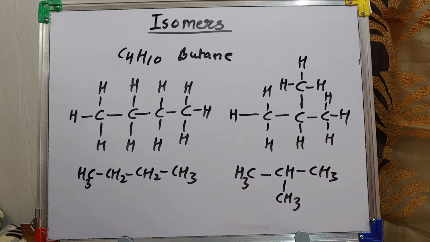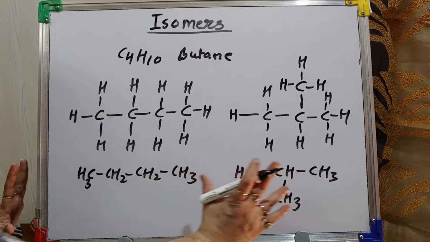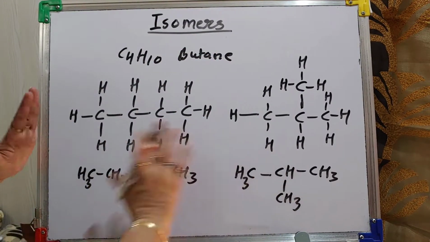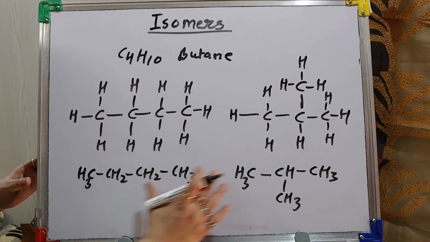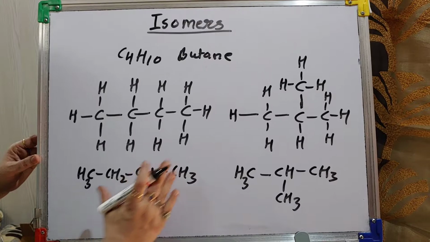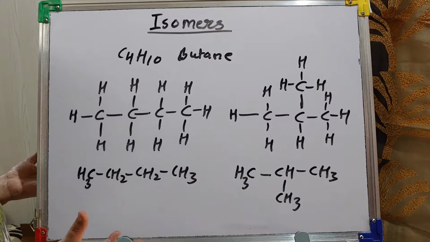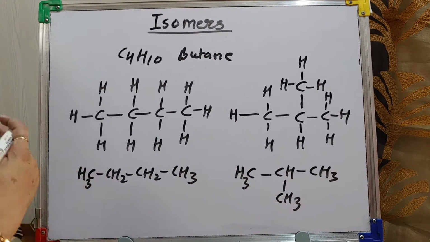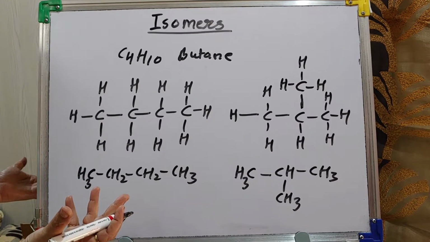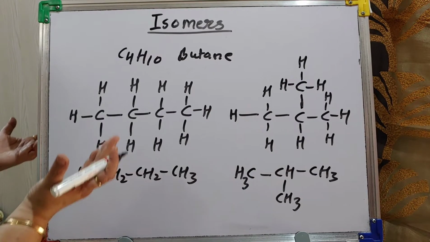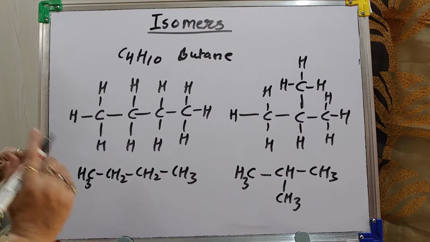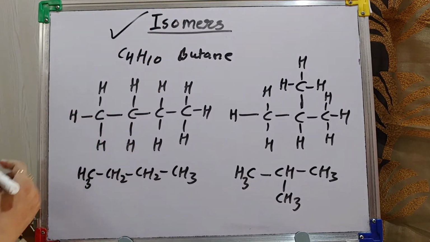In both you just see 4 carbon and 10 hydrogens are there. So they are butane. Their molecular formula is same, but structure is different. So when two compounds have the same molecular formula but different structural formula, they form a different compound. They exhibit different physical and chemical properties. Sometimes maybe, sometimes maybe not, but most of the time they exhibit different chemical properties. Then they are known as isomers.